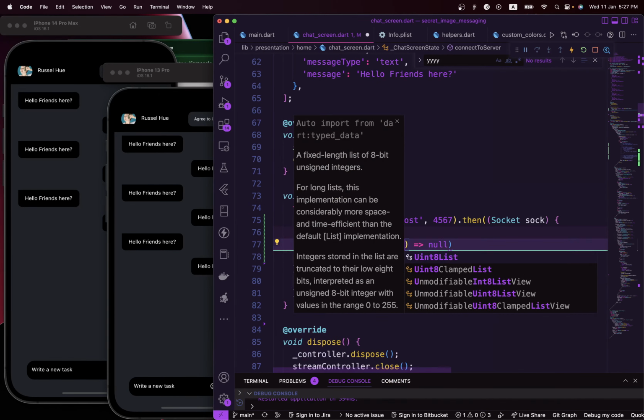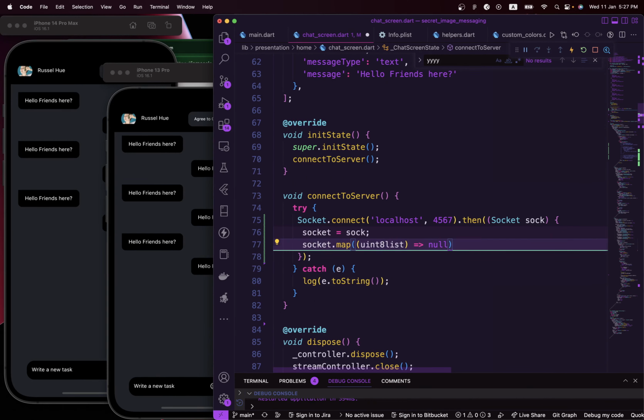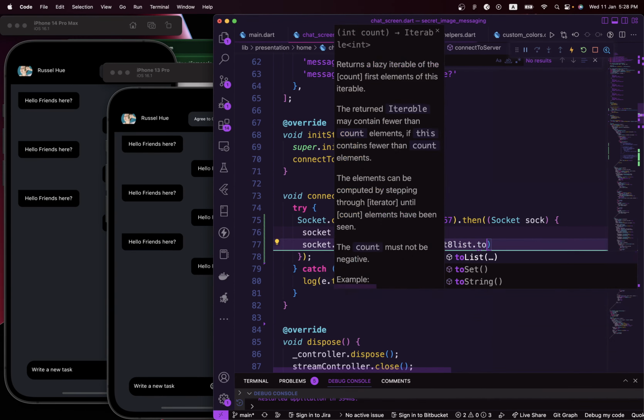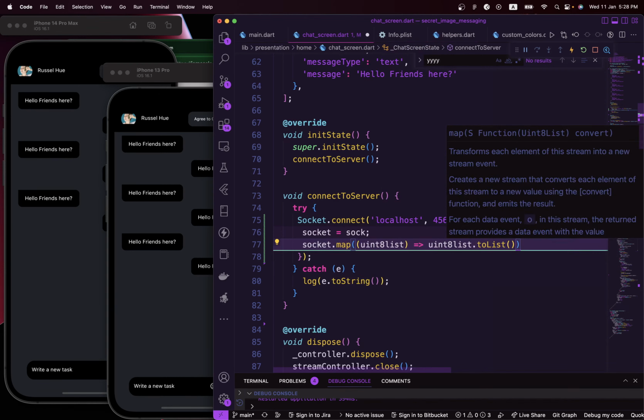I'm just trying to rename it so that it won't be the same spelling as the main class we have in Flutter, so it's a bit different. We are naming the type of data it's going to return, a Uint8 type, and giving it this variable to access it. And over here I'm going to say unsigned integer 8 list dot toList, to convert it to a list.